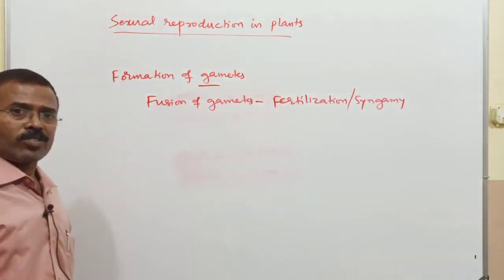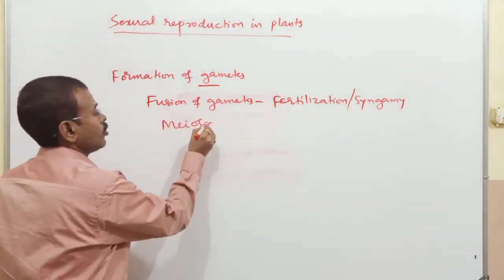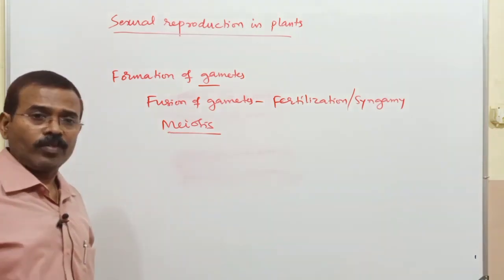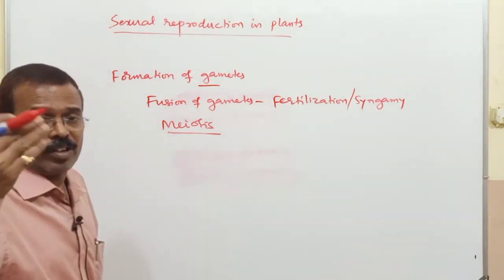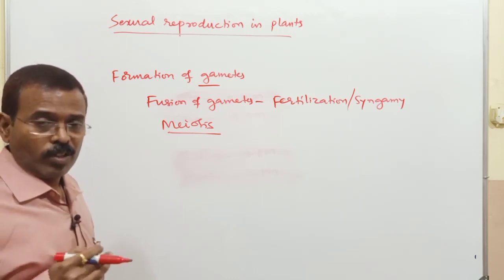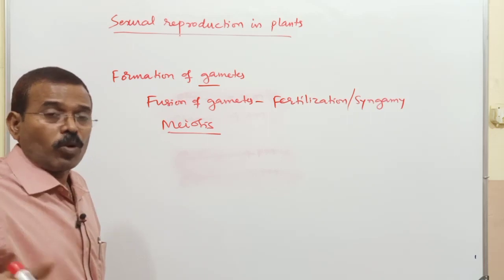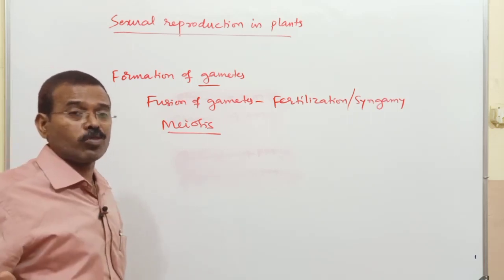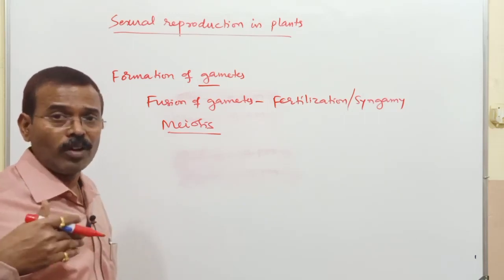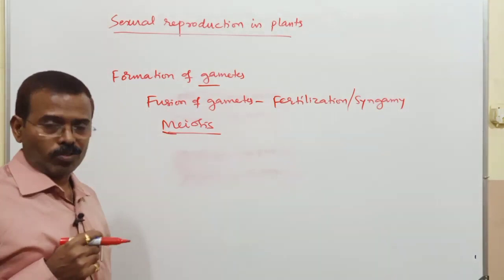Sexual reproduction involves mainly meiosis cell division. Mitotic cell division will be there. In addition to that, meiosis will be present. This meiosis will be present mainly during gamete formation, what we call gametic meiosis. This meiosis occurs in gamete mother cells, which are responsible for the formation of male and female gametes.